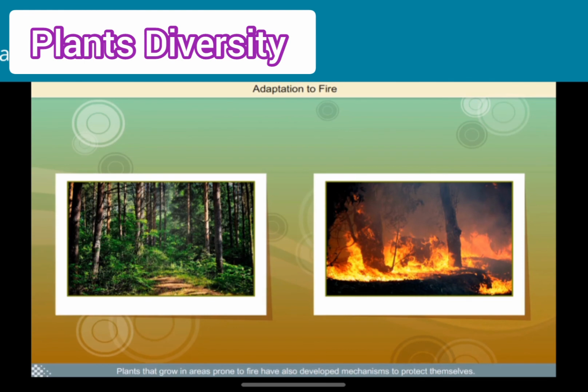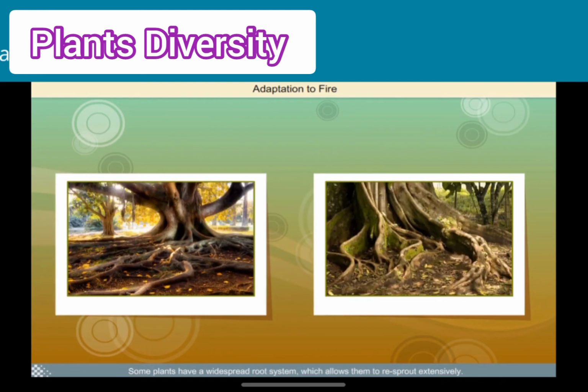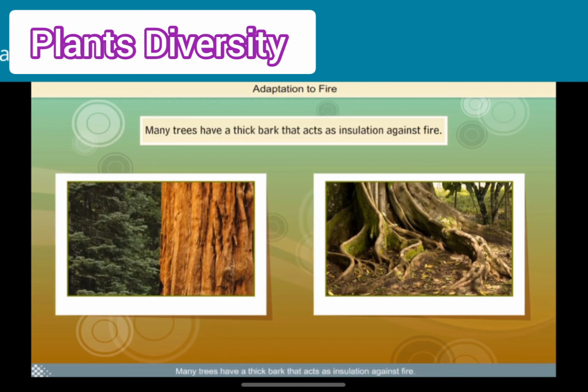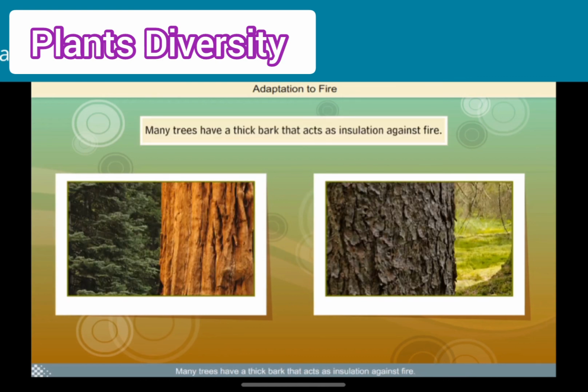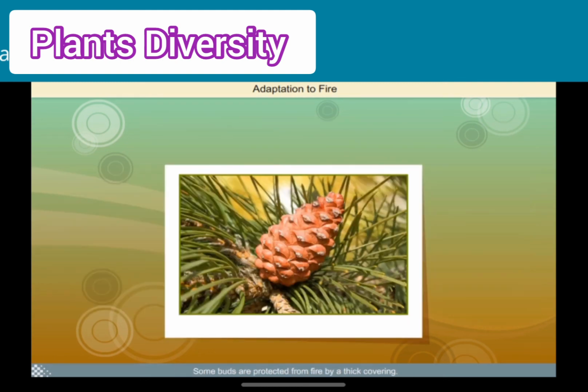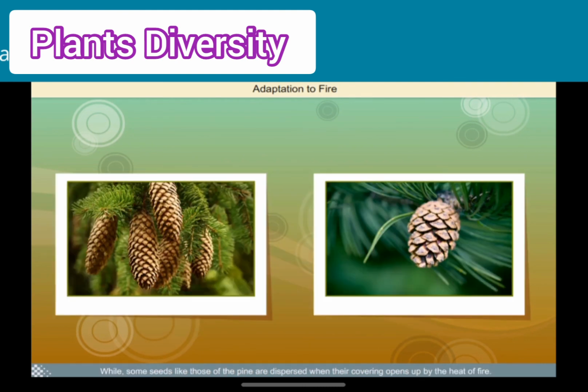Plants that grow in areas prone to fire have also developed mechanisms to protect themselves. Some plants have a widespread root system which allows them to resprout extensively. Many trees have a thick bark that acts as insulation against fire. Some buds are protected from fire by a thick covering, while some seeds, like those of the pine, are dispersed when their covering opens up by the heat of fire.